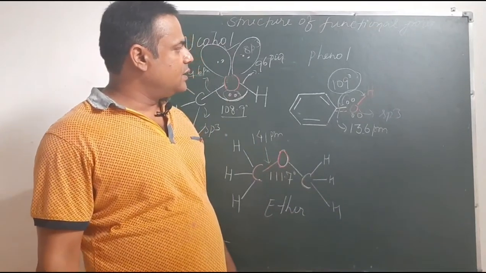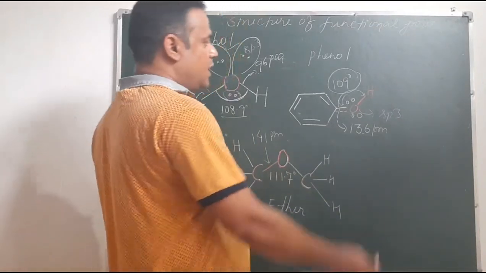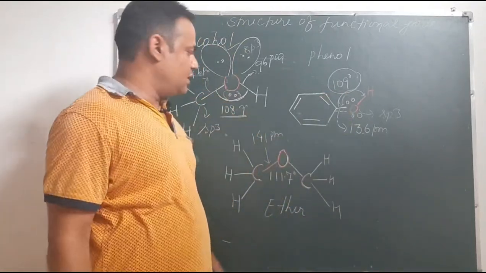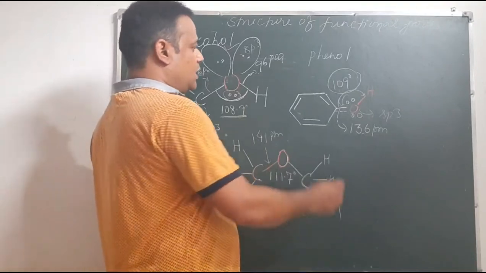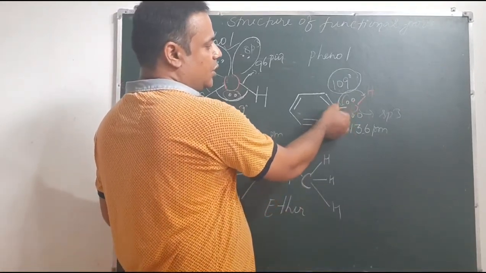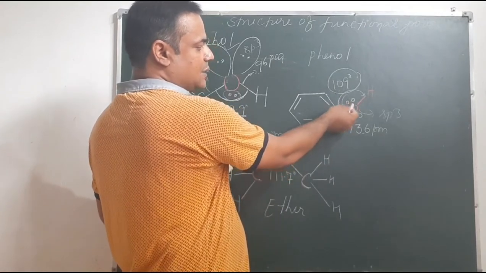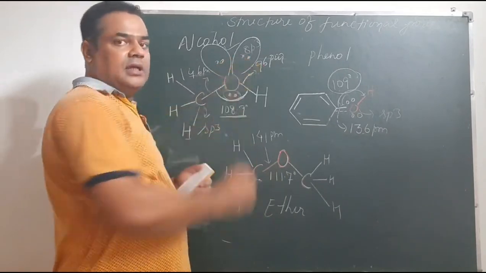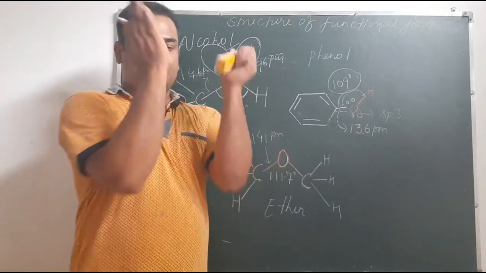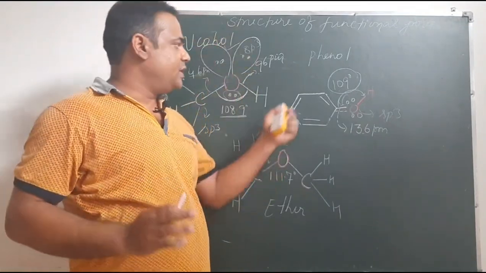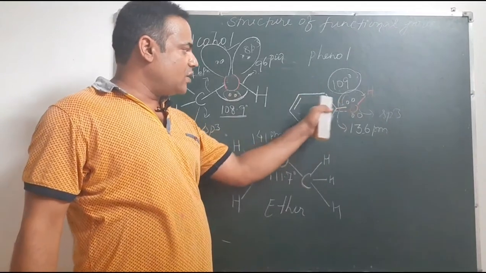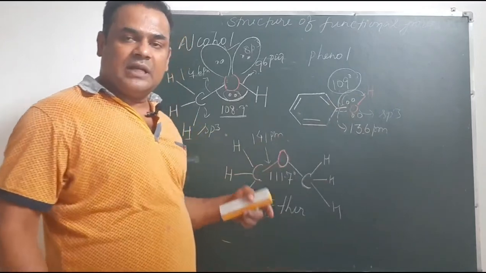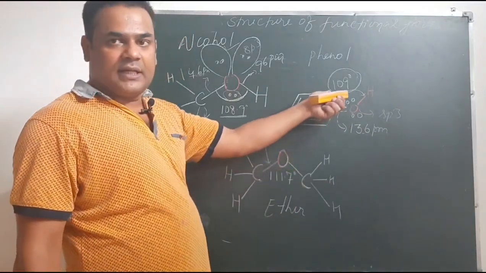Now if we see the bond angle, it is 109 degree here, and in alcohol it is 108.9 degree. This is also because of delocalization. When the electrons delocalize, the repulsion decreases. In alcohol, these electrons are not delocalized; they are fixed at their tetrahedral positions, so they repel more. But here the electron pair is not fixed, it is undergoing resonance with the benzene ring, so the repulsion between these electron pairs will be less, and it will try to acquire the tetrahedral bond angle.